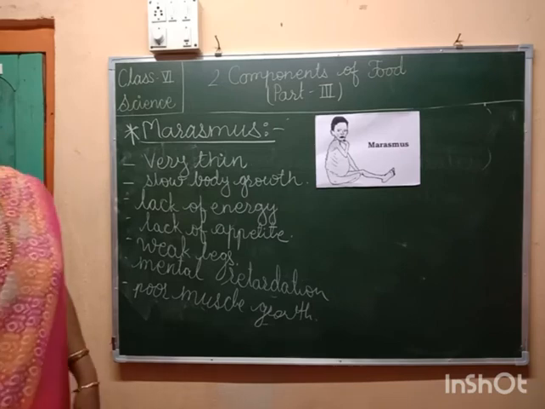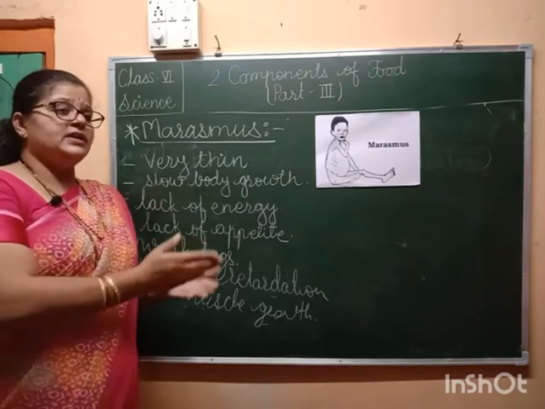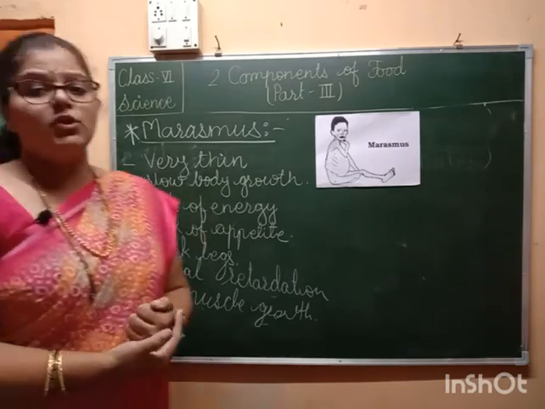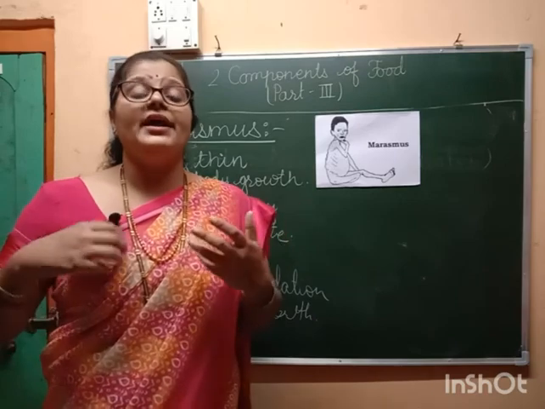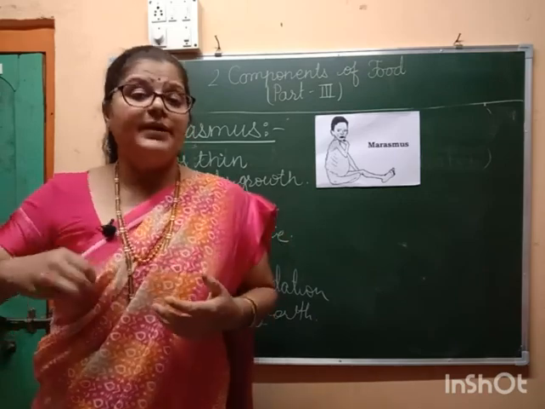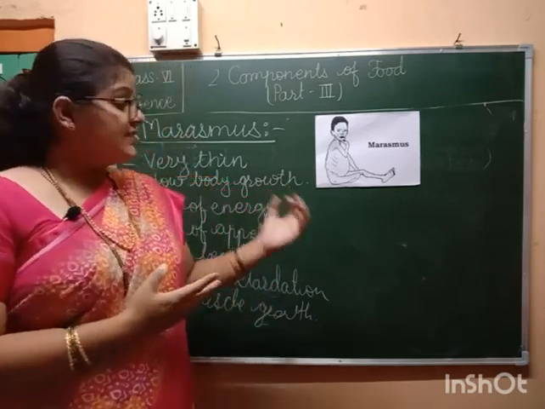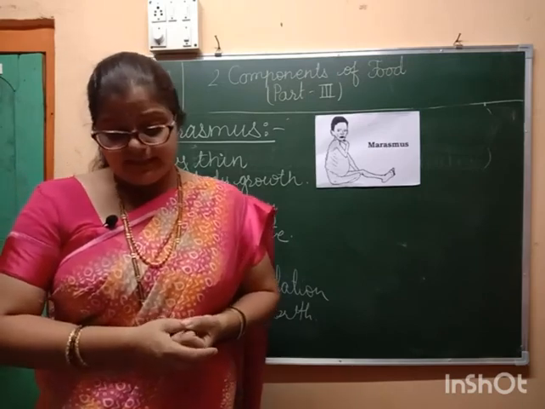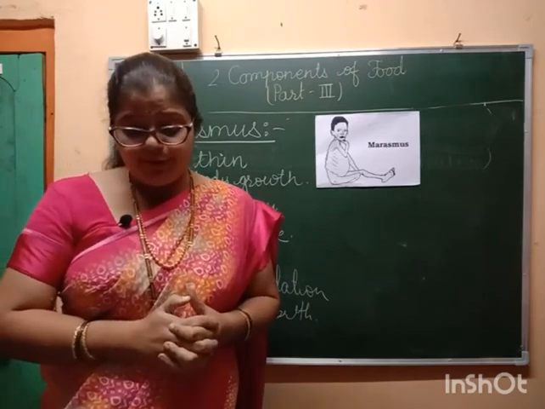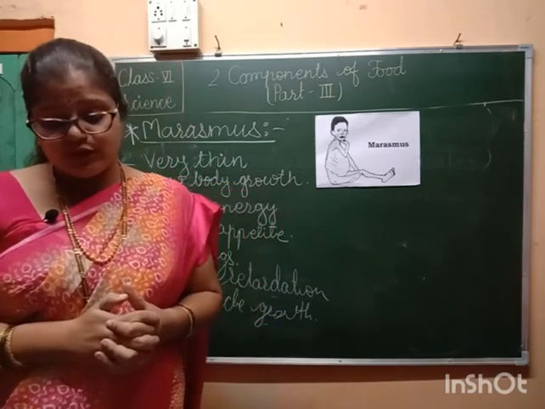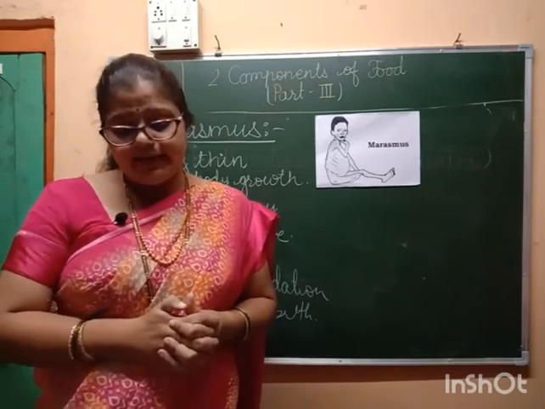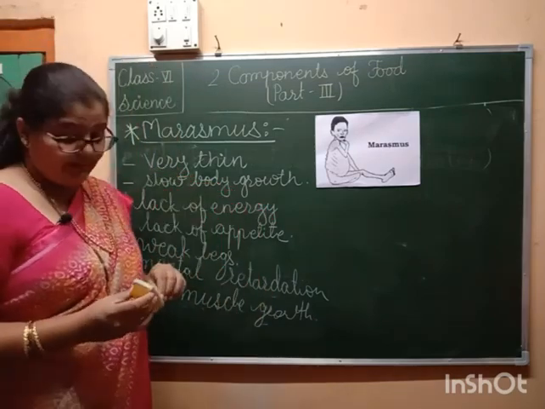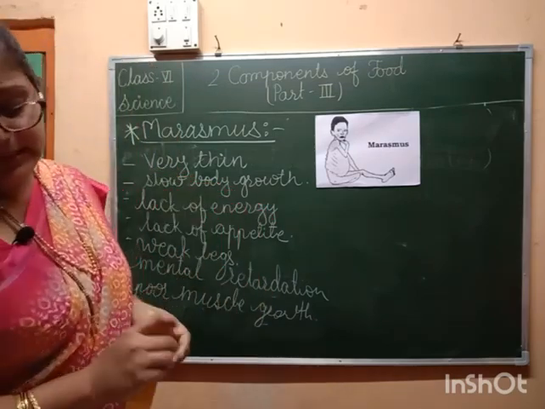Now, how can we prevent these diseases? Kwashiorkor is also seen in children. Marasmus is also seen in children. Now, how can we prevent them? What can be done to prevent these diseases from being caused in children? Yes, to prevent these diseases, the Government of India has started programs such as the Integrated Child Development Scheme and the Midday Meal Scheme in schools.